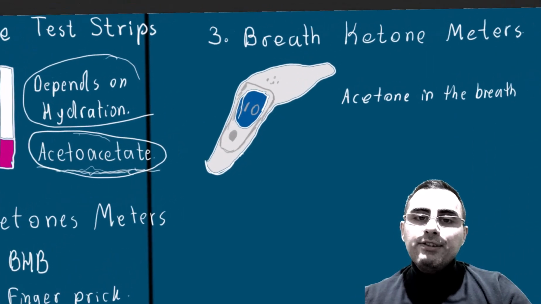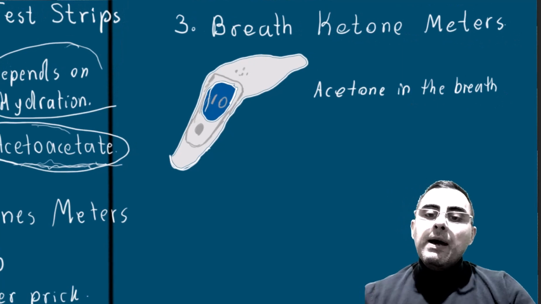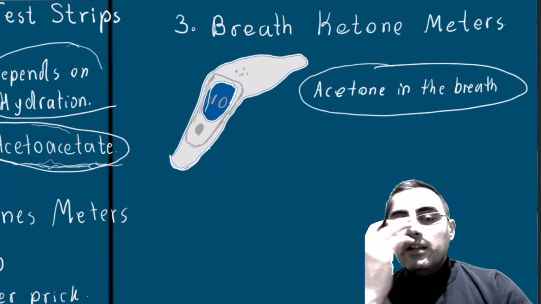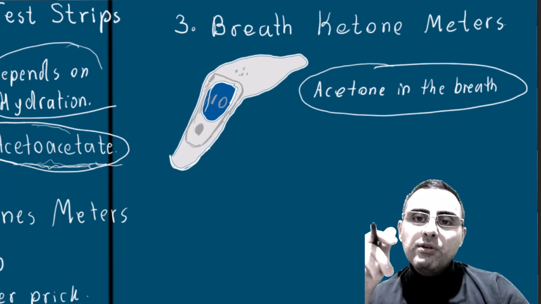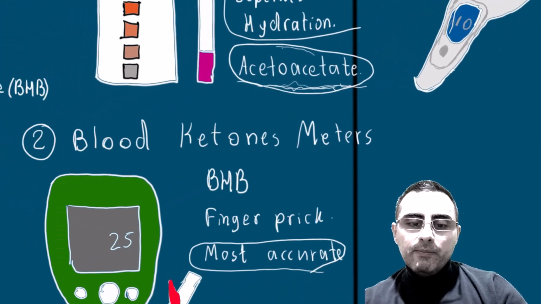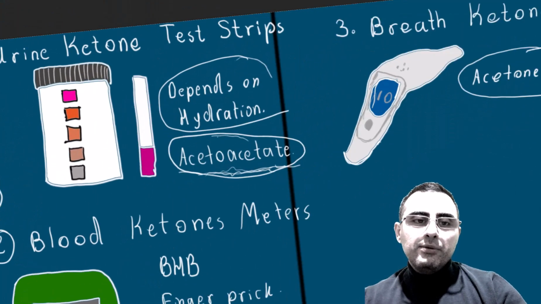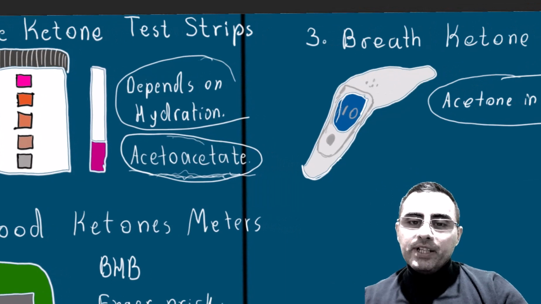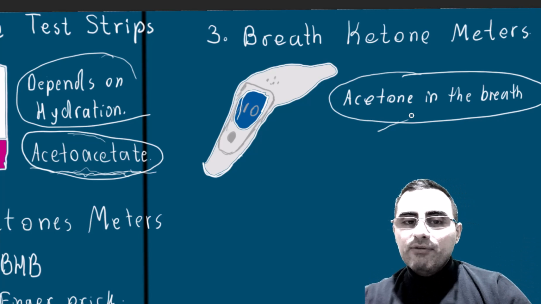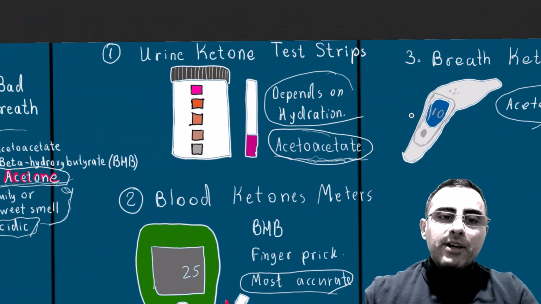And the third test is the breath ketone meter. The breath ketone meter measures acetone level in the breath. It is considered the second most reliable test, because it's not as accurate as a blood ketone meter, but more accurate than urine ketone test strips. So it's also important, and it's a less invasive method, so anyone can use it. Now let's summarize.